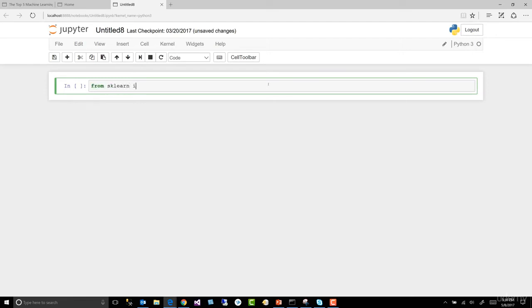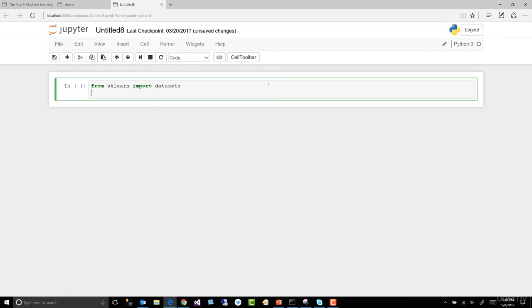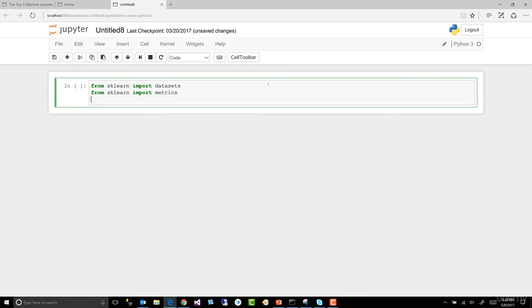So we need from what? This is what we've seen in the previous lesson. Import data sets. So import data sets. Scikit-learn has some data sets that we'll use for learning, and that's what the data sets is. We can import it and we don't have to import it from a URL or bring it in from a CSV. It's baked into scikit-learn, which we get when we installed Python via Continuum Analytics.